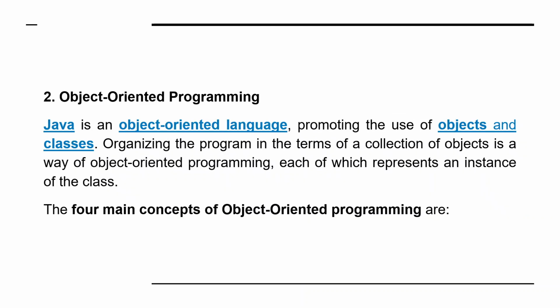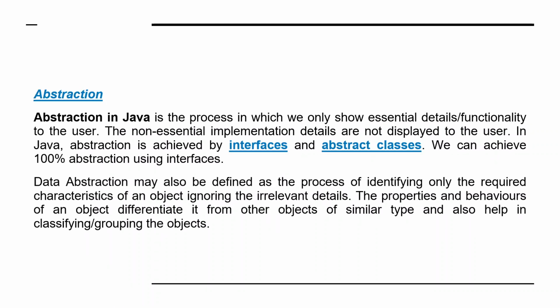Then the second feature is object oriented programming. Java is an object oriented language promoting the use of objects and classes, organizing the program in terms of a collection of objects, each of which represents an instance of a class. There are four main concepts of object oriented programming, so we'll discuss them one by one. The first one is abstraction.